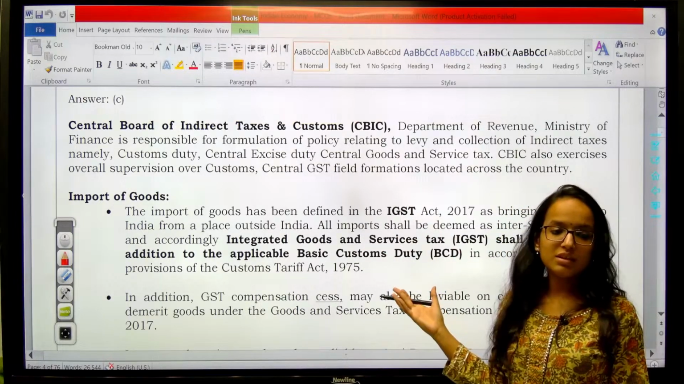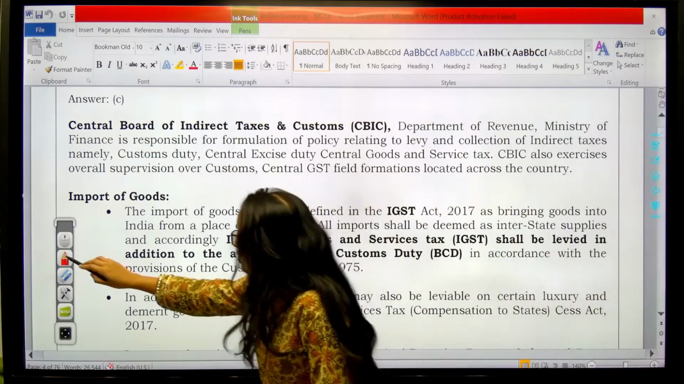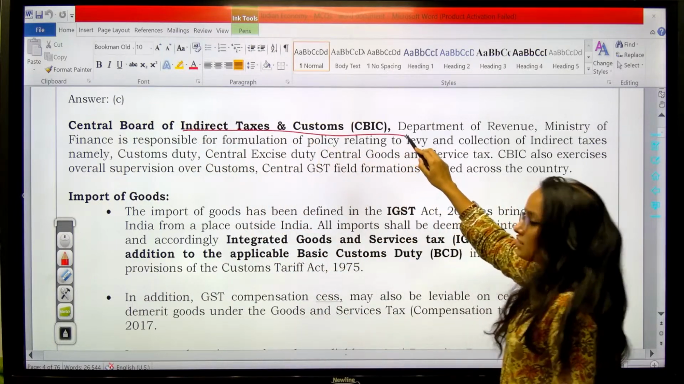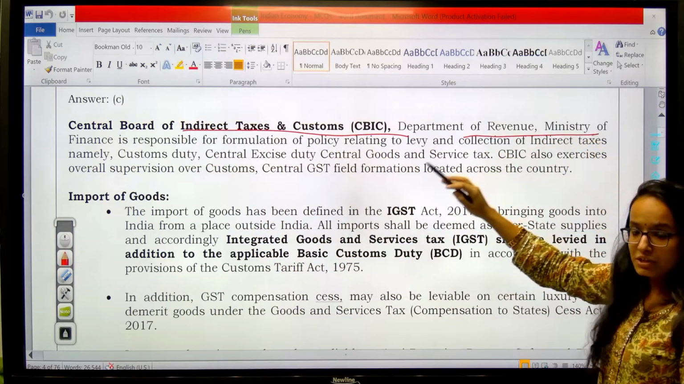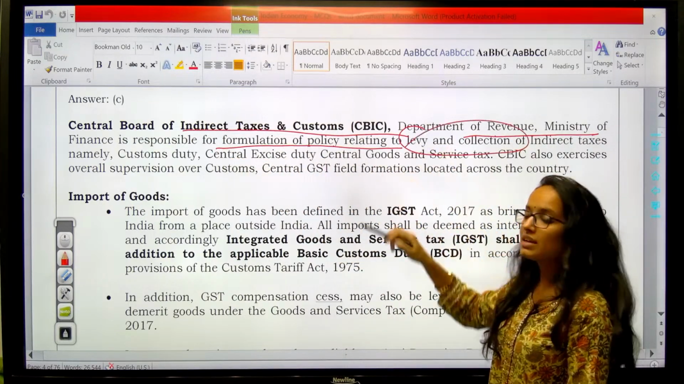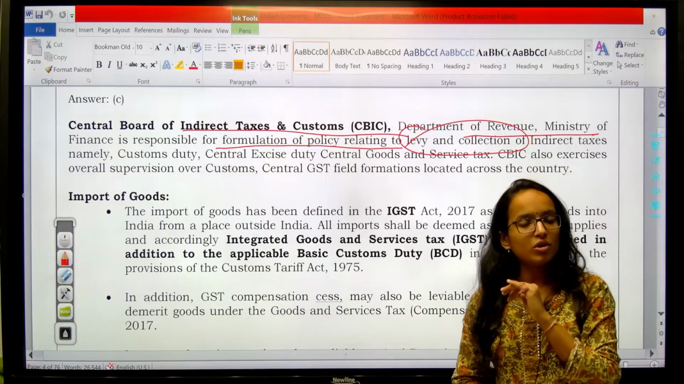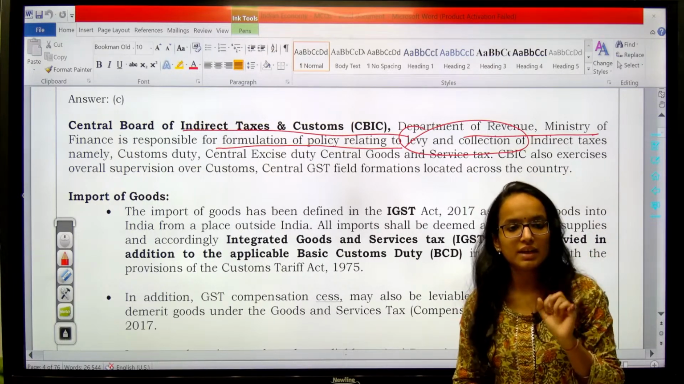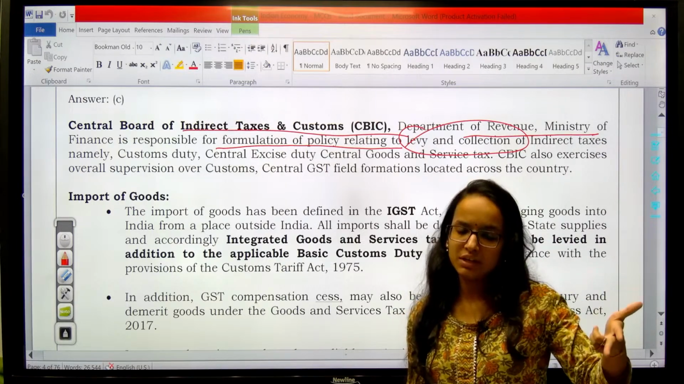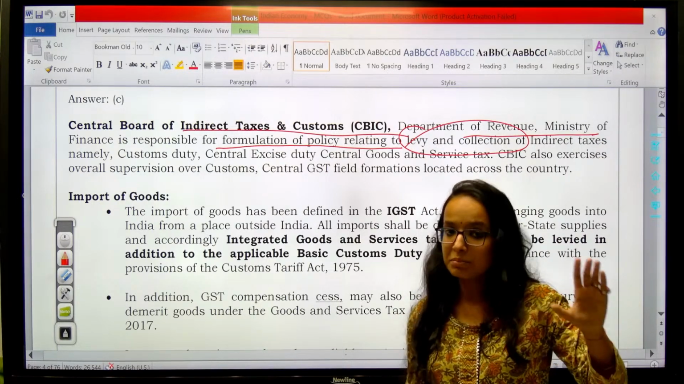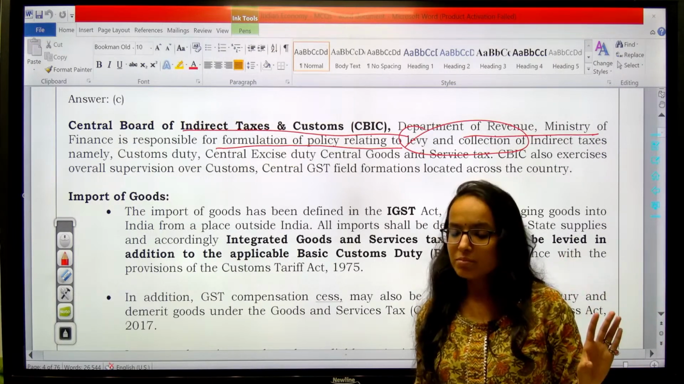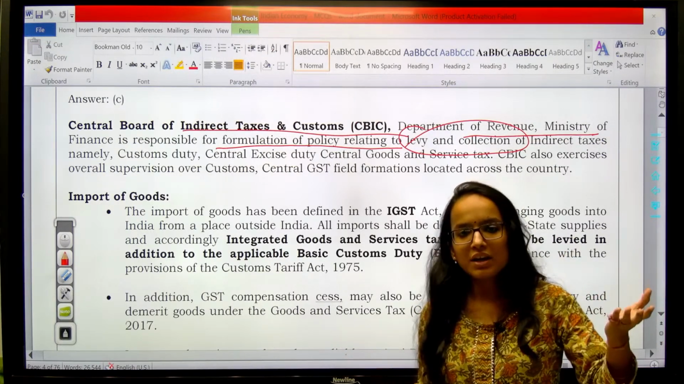As you can see, the explanation is also given here. If I discuss the explanation with you, the Central Board of Indirect Taxes and Customs, Department of Revenue, Ministry of Finance, is responsible for formulation of policy relating to levy and collection of indirect taxes. I have already told you the difference between indirect taxes and direct taxes. Indirect taxes are those for which the burden can be shifted to some other person. The burden to pay the tax can be shifted. For example, the producer pays tax in the process of producing something, and that gets collected from you under the MRP.